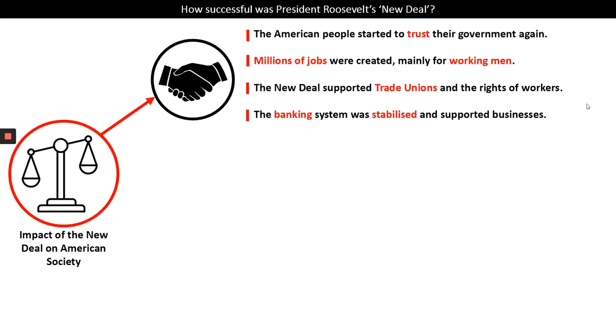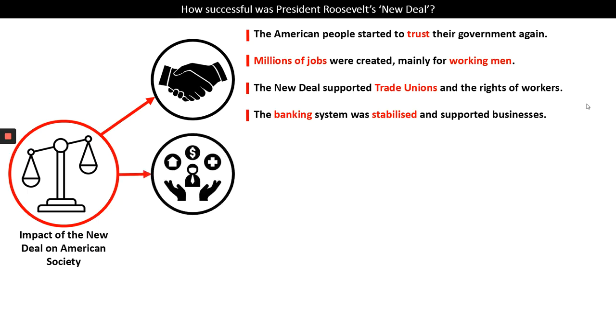Firstly then, the American people did start to trust their government again. Millions of jobs were created, mainly for working men. The New Deal supported trade unions and the rights of workers. So for people who were working in these big American businesses, their rights were generally more supported during New Deal policies. And the banking system was stabilised and supported businesses. It was reformed in a way to help maybe stop this from happening again. So there was some progress.